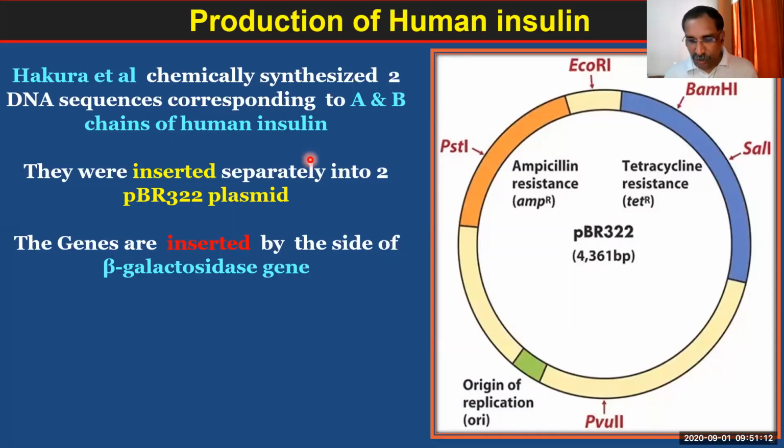But which plasmid do they normally use? That is pBR322. Now the pBR322 plasmid picture you are observing there on the screen. And when you talk about this pBR322, can you tell me what kind of plasmid this one is? Is it a natural plasmid or an artificial plasmid? Artificial means a constructed plasmid.